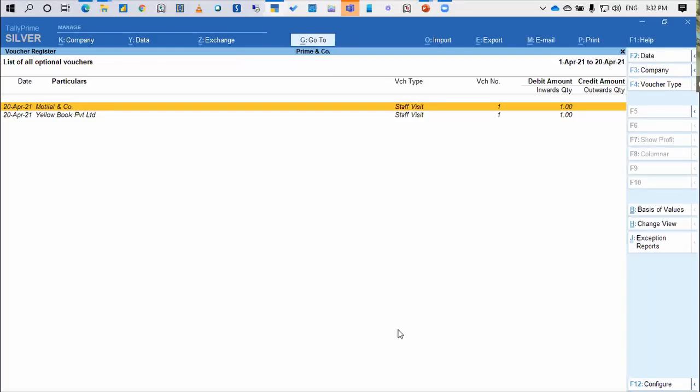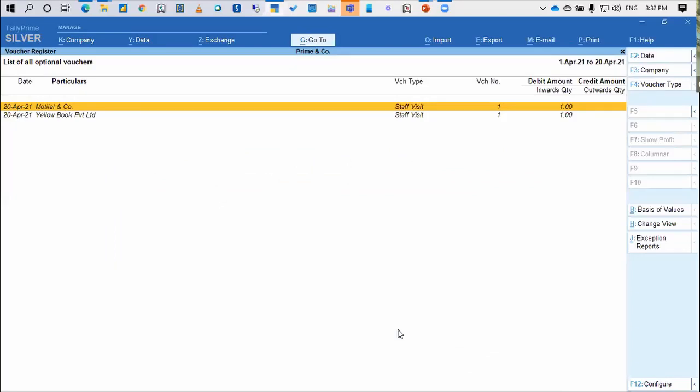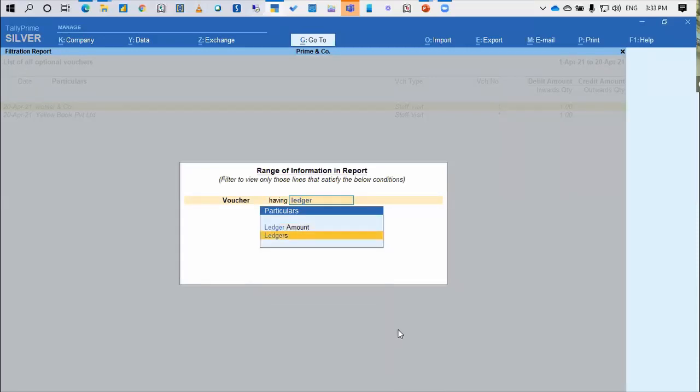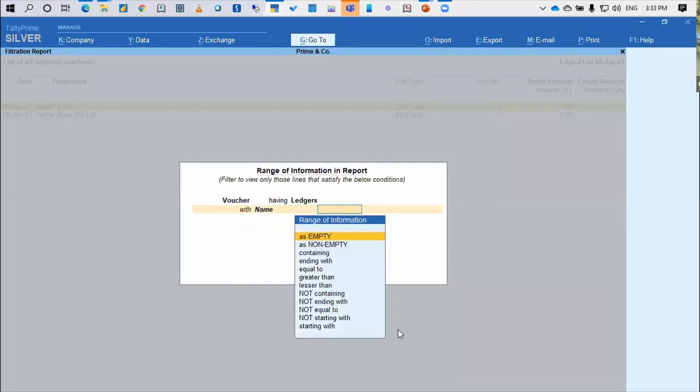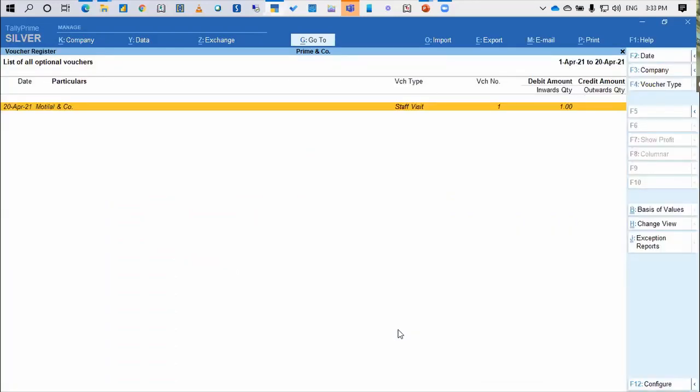I can further filter it, saying that I require it for Gopal or for Motilal and Company or for income tax. So there is a filter facility available in Tally with Alt F12. So I'm saying Alt F12, vouchers having, let's say, ledgers with the name containing Motilal. So currently there is only one entry, but in real life there may be multiple entries along with the date.